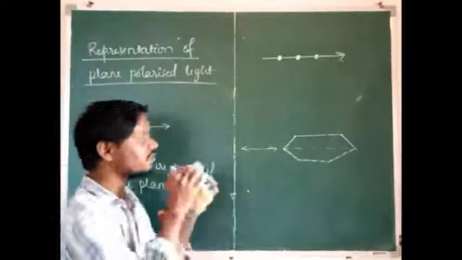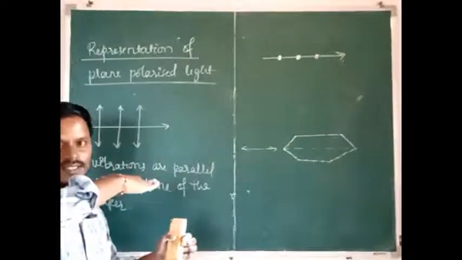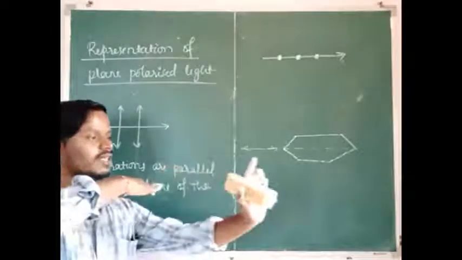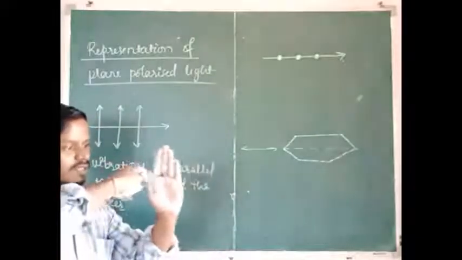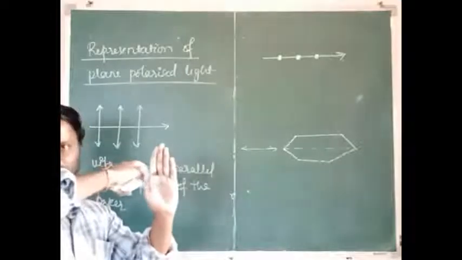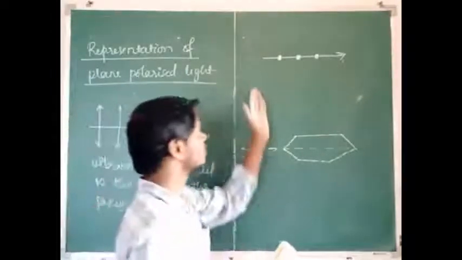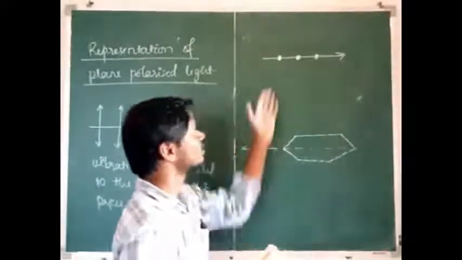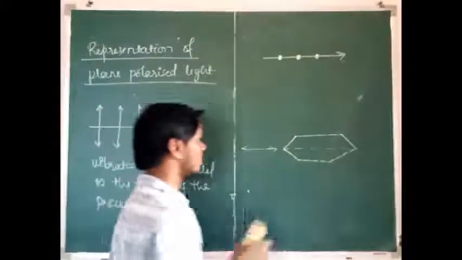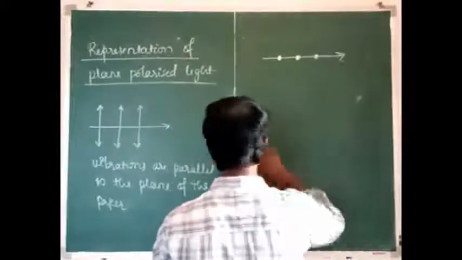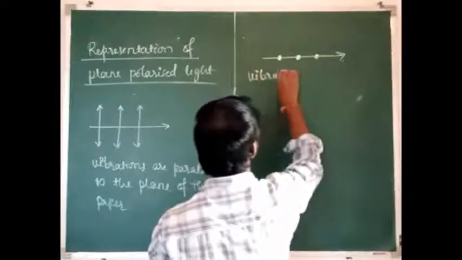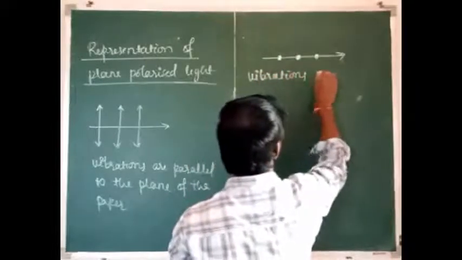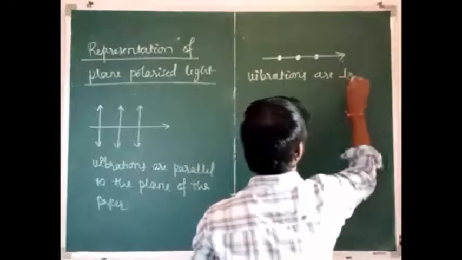These vibrations are perpendicular to the plane of the paper. Let us take it as the plane of the paper, and these are the vibrations which are perpendicular to it. So that can be represented by this symbol. Here the vibrations are perpendicular to the plane of the paper.